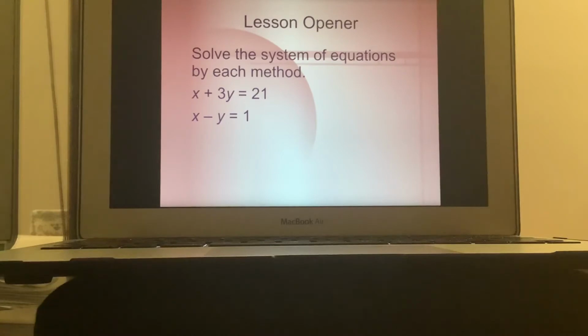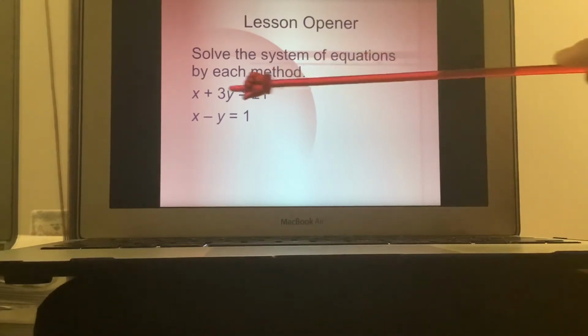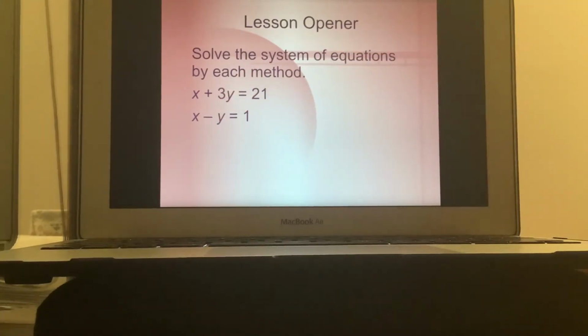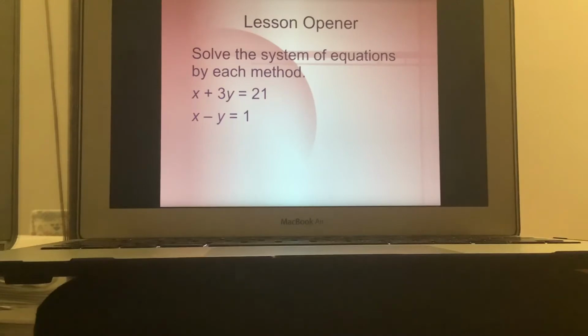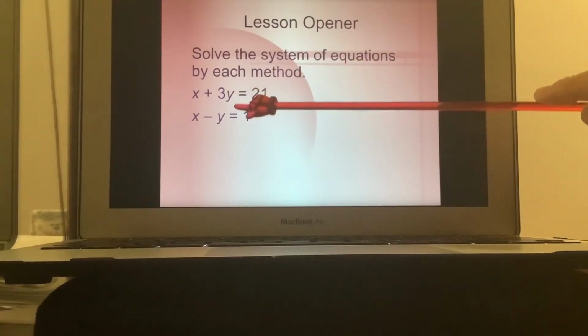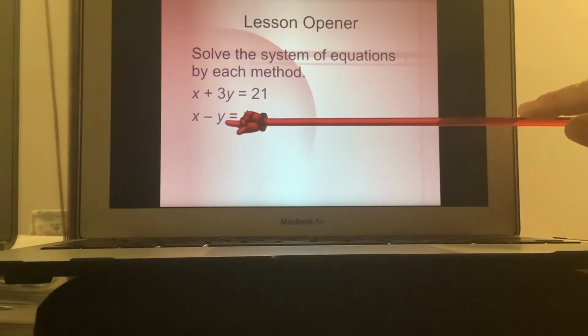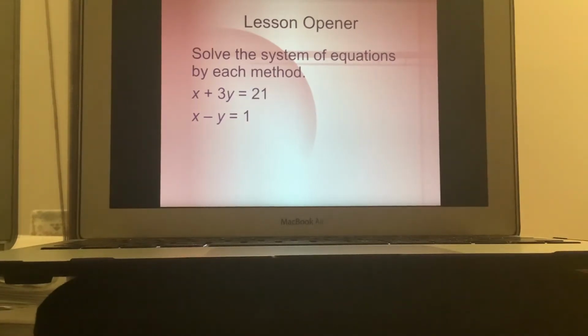So first, let's take a look at this as a review. Solve the system of equations by each method. So how would we solve? We could easily eliminate your x's right here by subtracting the two equations, can't we? If you have x minus x, that gives us 0. And then we would have 3y minus negative y. So what would that give us?